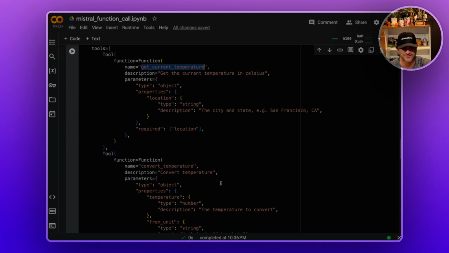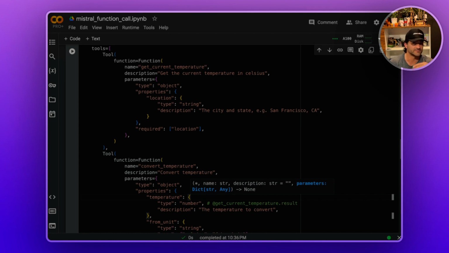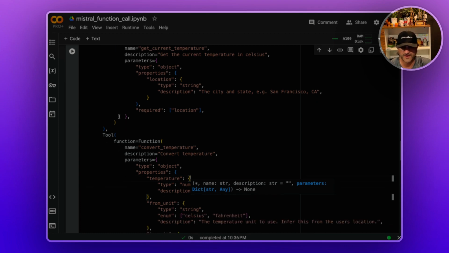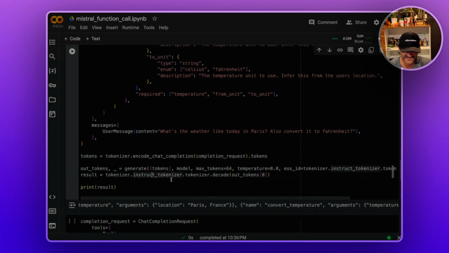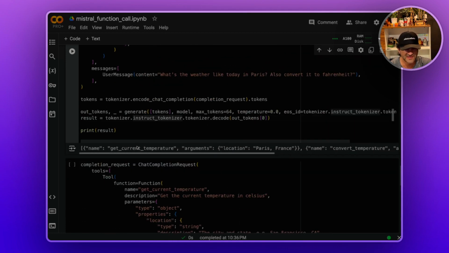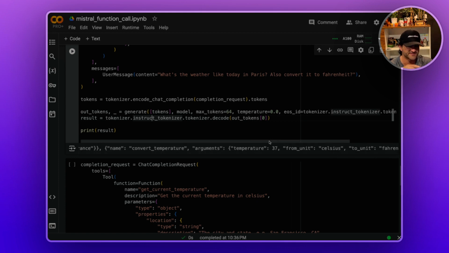So one of the things we like to see is the value for this to be something like that, and then we can work around with it. Anyway, I ran it and no, it didn't get it, unfortunately. Look at what happened. It understood get current temperature, but for this one, it just hallucinated 37. The rest is correct, the Celsius, Fahrenheit, but the temperature is not what I wanted. So I became disappointed.